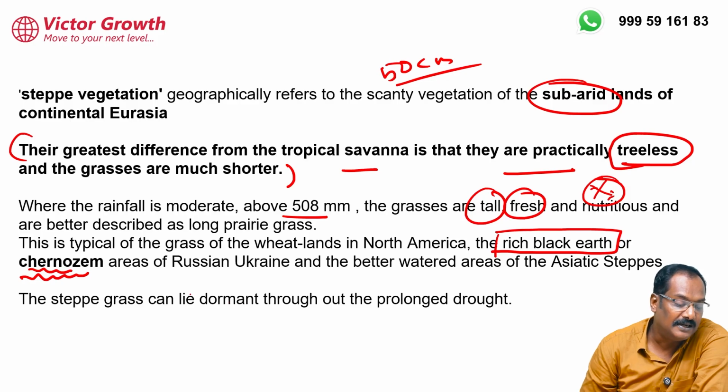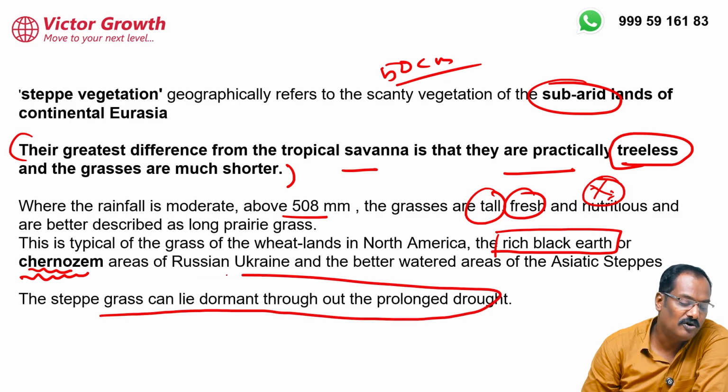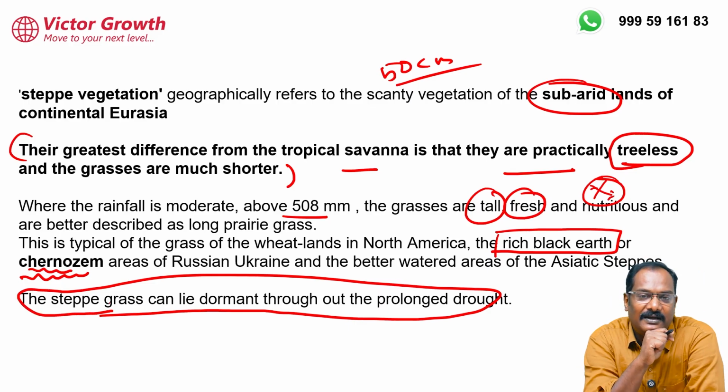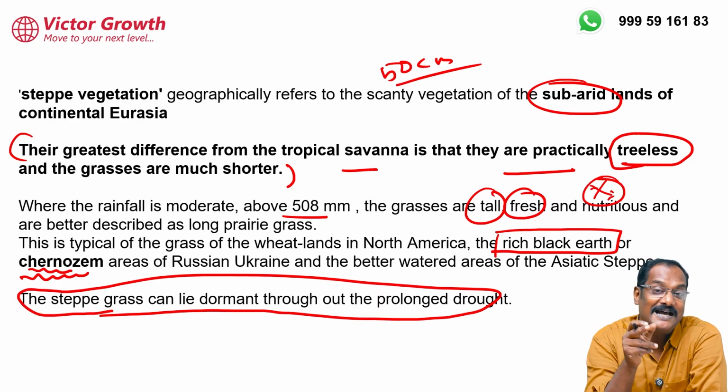Okay, and the steppe grassland lies dormant throughout the winter. So there is no problem, because these are basically cool climates. Even though I'd say the summer is very hot, it is not as hot as a tropical country. It's a cool country. So they can lie dormant, and when the rainfall comes, there will be sprouting.